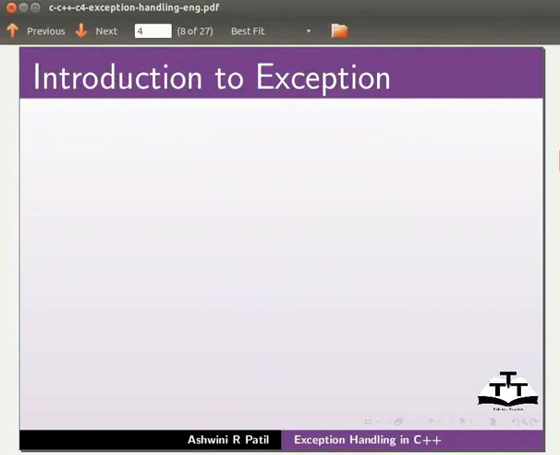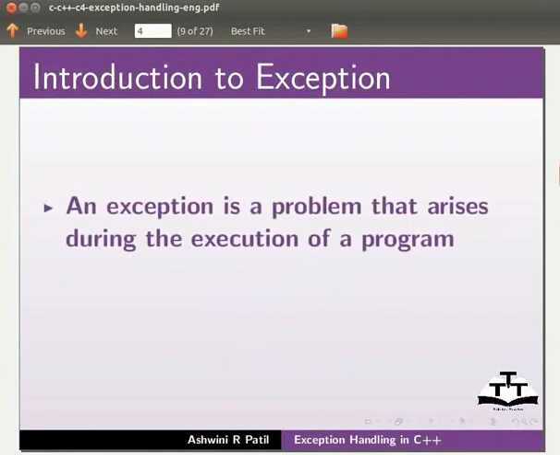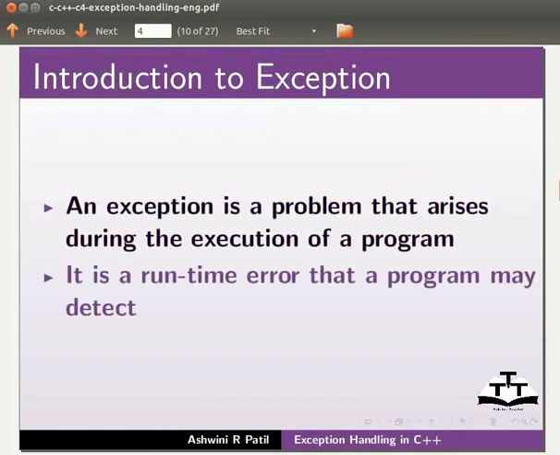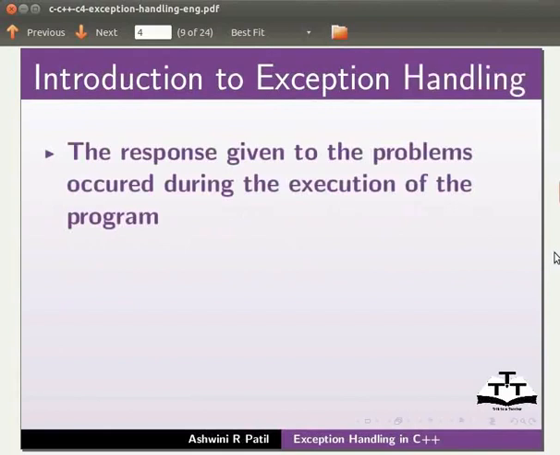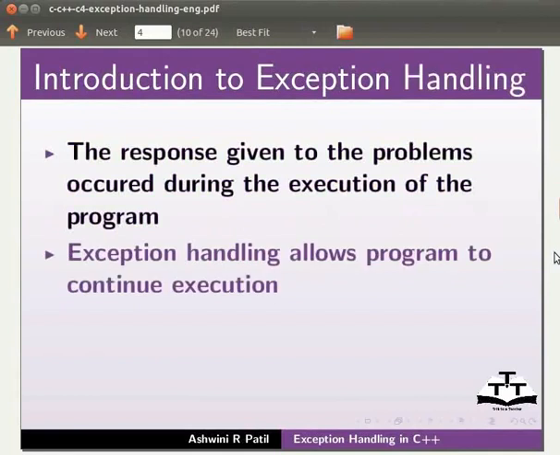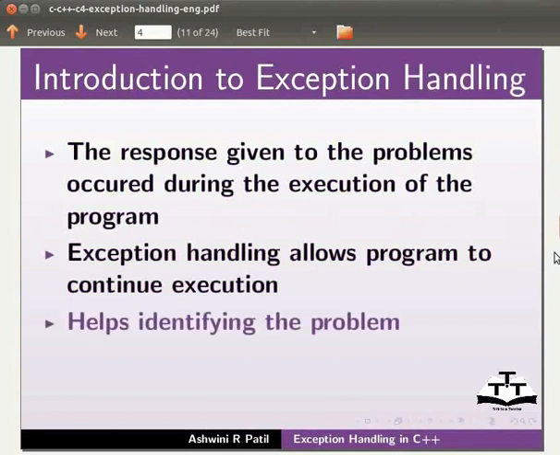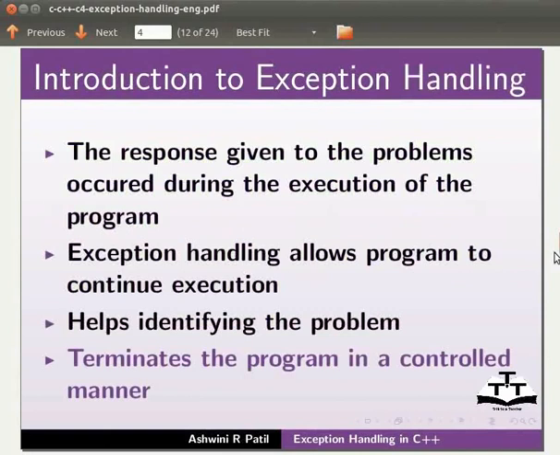Let us start with an introduction to exception. An exception is a problem that arises during the execution of a program. It is a runtime error that a program may detect. Let us move on to exception handling. The response given to the problems occurred during the execution of the program is known as exception handling. Exception handling allows program to continue execution. It helps identifying the problem and terminates the program in a controlled manner.